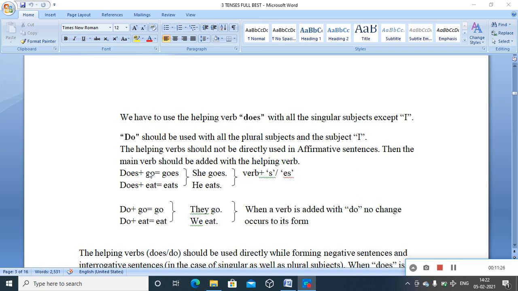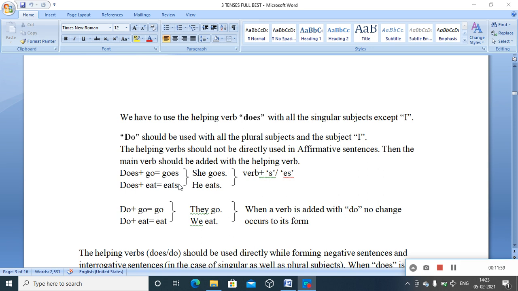Every difference, every addition or change, every form change you make is with the basic V1 form of the verb. You get the idea? Yes. So in that regard, S or ES: go is the basic form of the verb, but when you add does, it's ES. It's not GOS. GOS is not enough. You have to add ES with that form. With eat, you have to add just S for the form change.